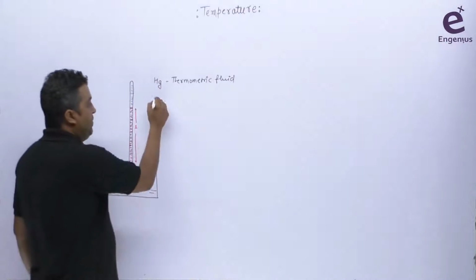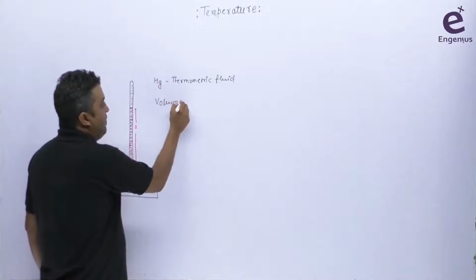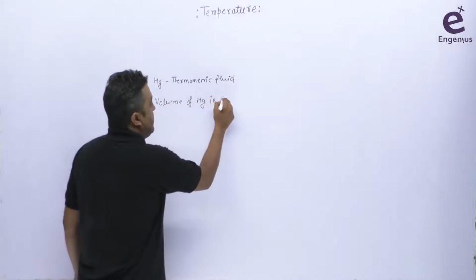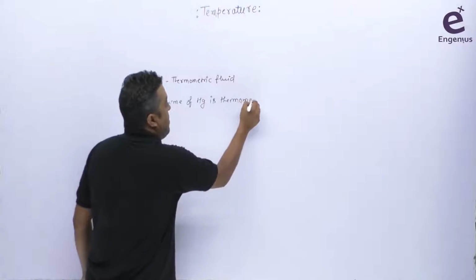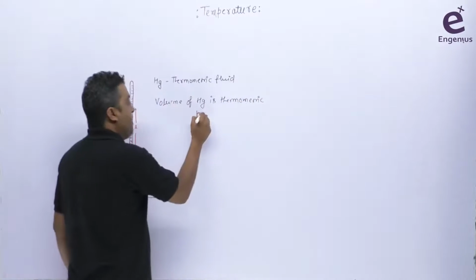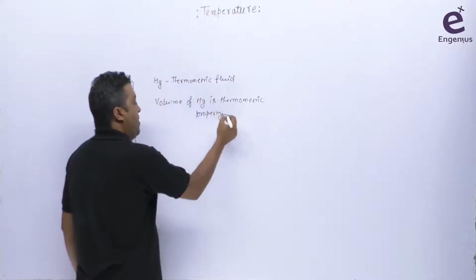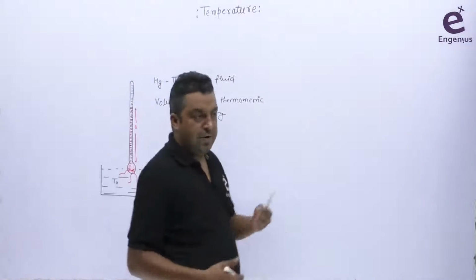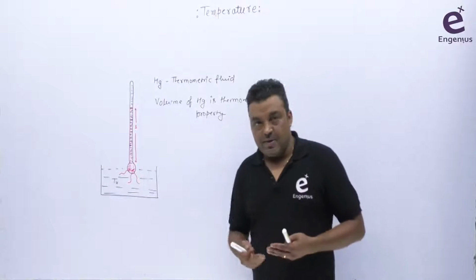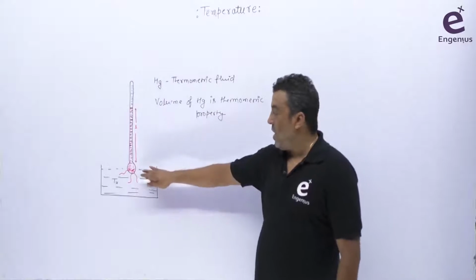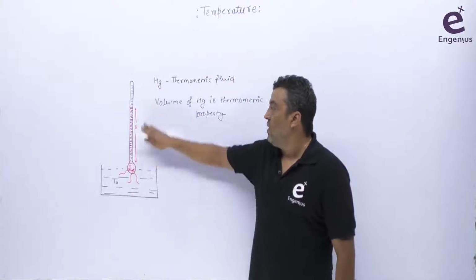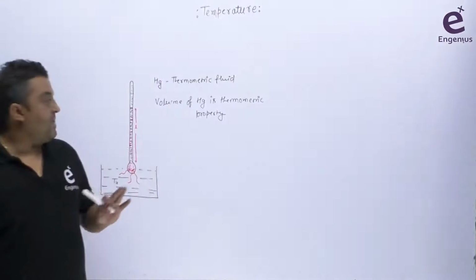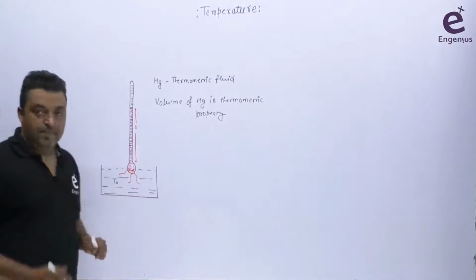So in this case, the volume of mercury is the thermometric property. Thermometric property means the property that enables us to read or measure the temperature. Based on how the volume changes, the length or height of the mercury in the thermometer simply tells us what the temperature is. So in this case, the volume of the mercury is the thermometric property.